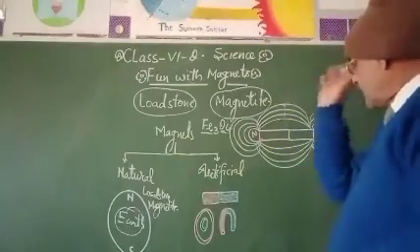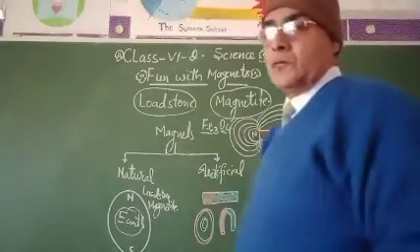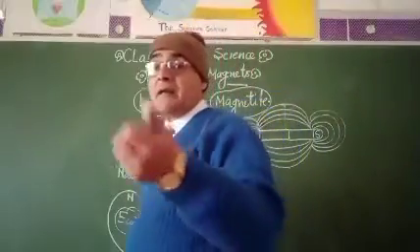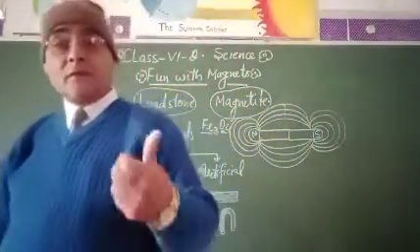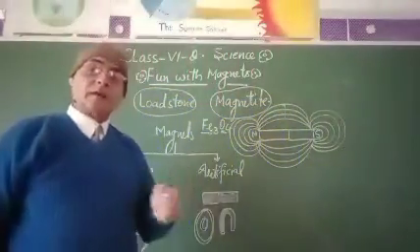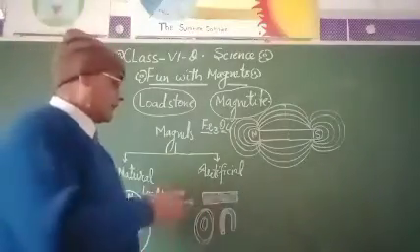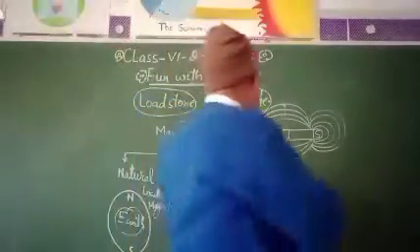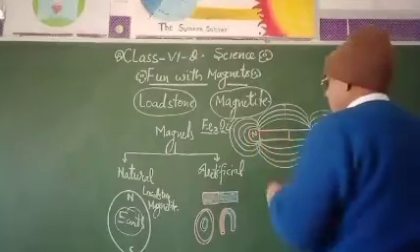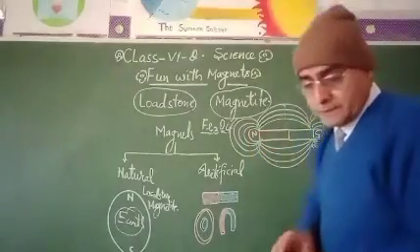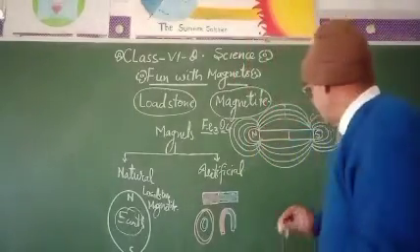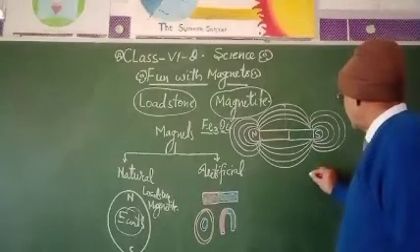So my dear students, there are several activities to check the magnet, the magnetic poles, and the magnetic field. Suppose this is a magnet having north and south poles, and you put some iron pieces here.